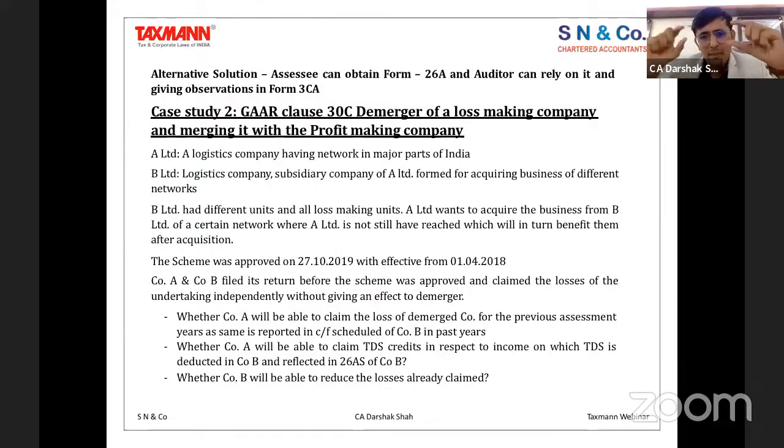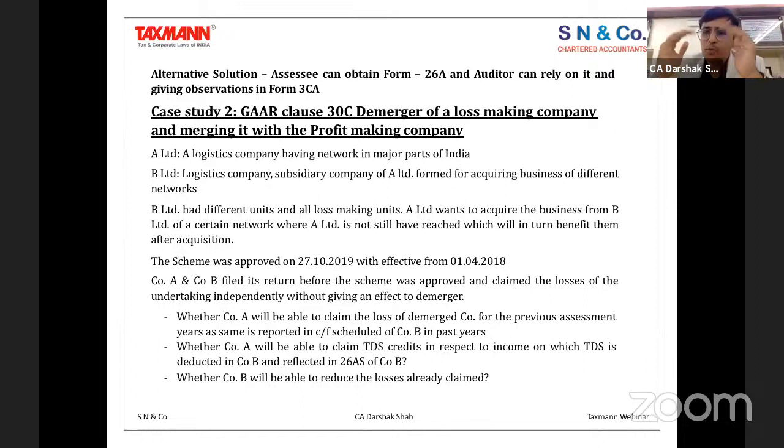Now, let me take a case where A has reported, B has also reported, and B is basically a company which has a different unit and a loss-making unit, and A is acquiring that particular business. So A has reported their transaction, B has reported their transaction in their independent returns.